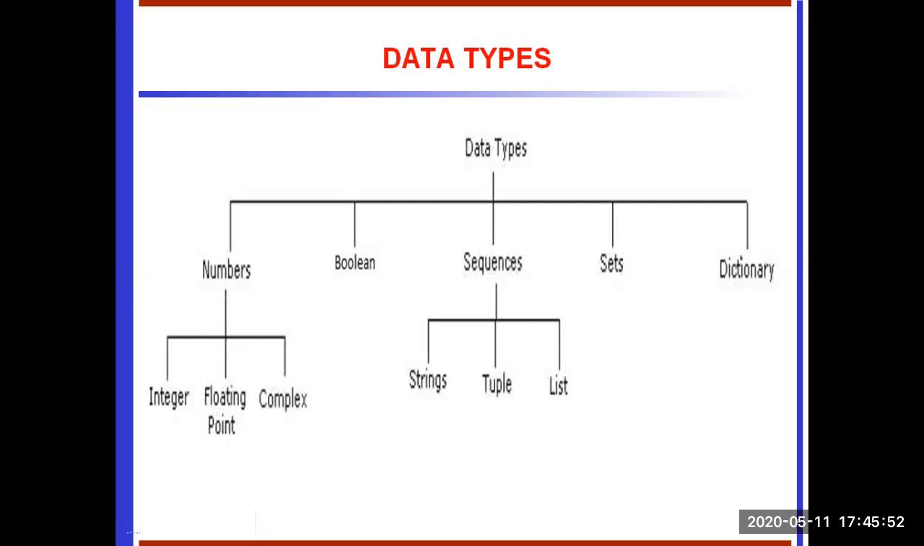So see this figure. This is a hierarchy of data types. The first one is number, which also has subcategories of integer, floating point, complex, and then boolean. Then sequence. The sequence also has string, tuples, list, and the fourth one is set, and the last one is dictionary. We will see them elaborately in forthcoming slides.